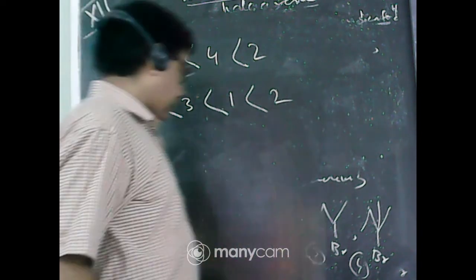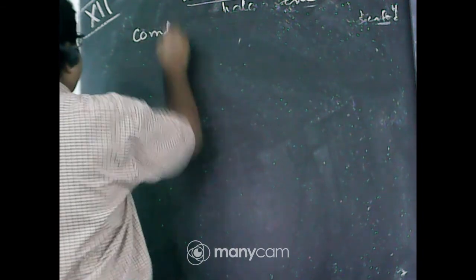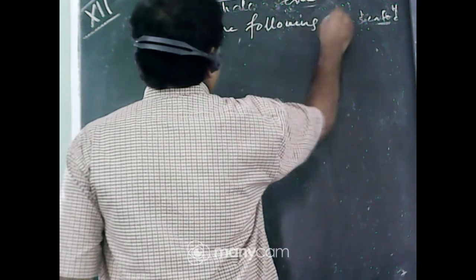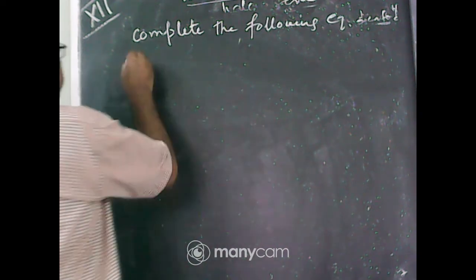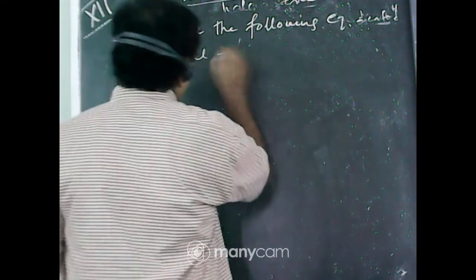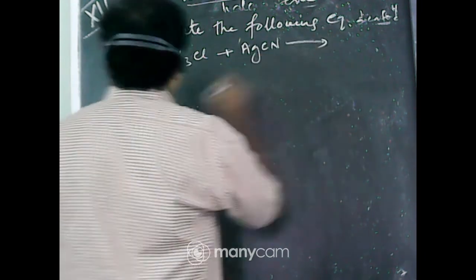Now next, write another type of question. Complete the following equation. Number 1: CH3Cl plus AgCN.